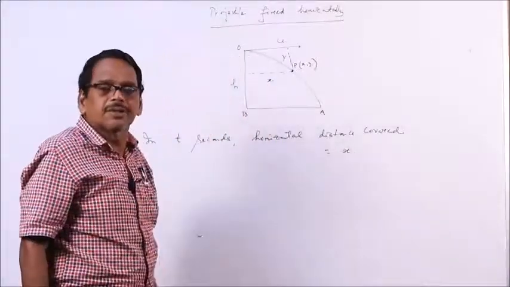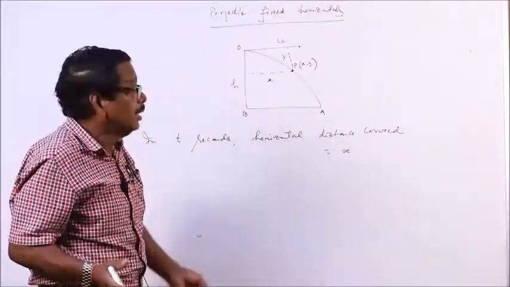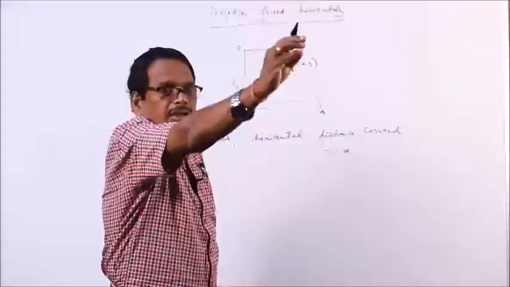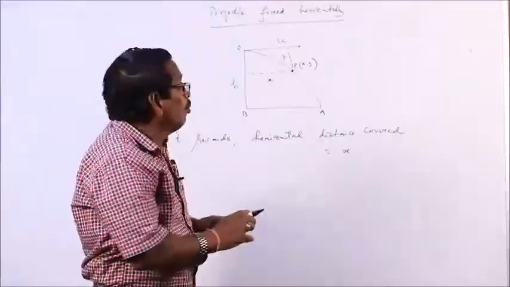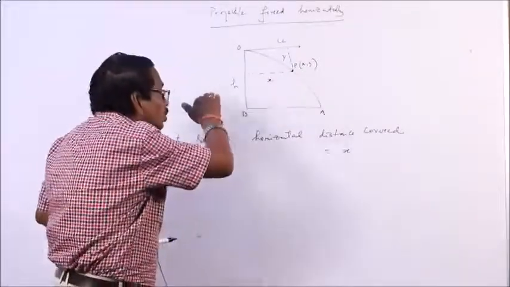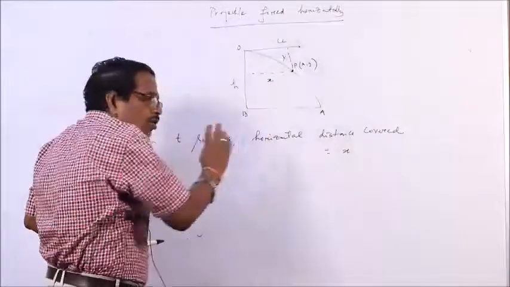How is this distance covered? Which velocity is responsible for this? This distance x is covered due to u only, because you are throwing the projectile like this with the velocity u. If you do not throw it in the horizontal direction, and simply drop it, then the projectile will not go like this, it will simply fall down.